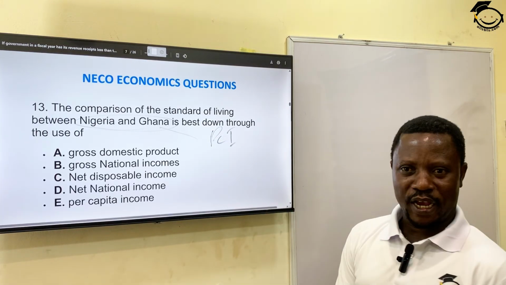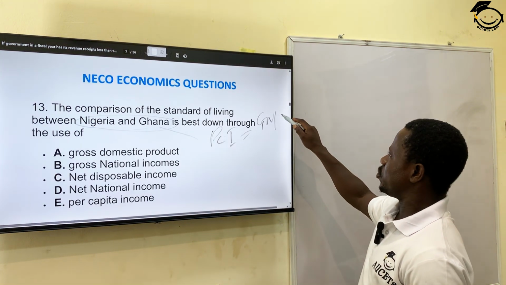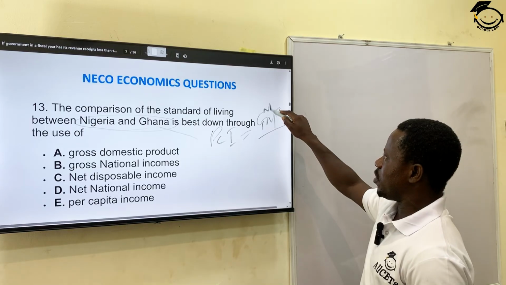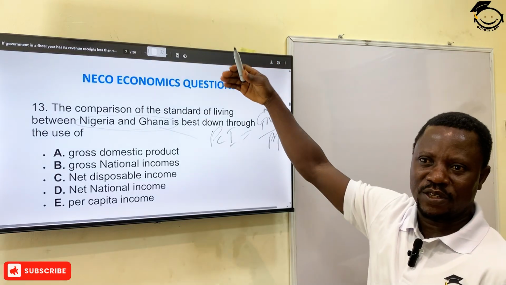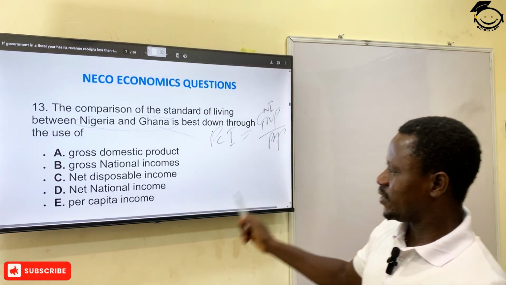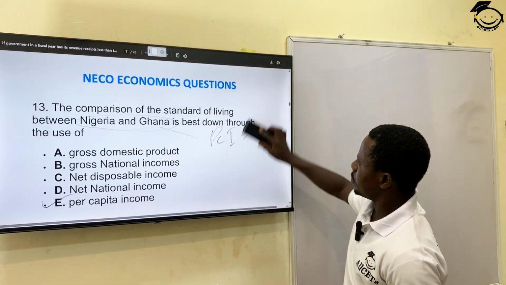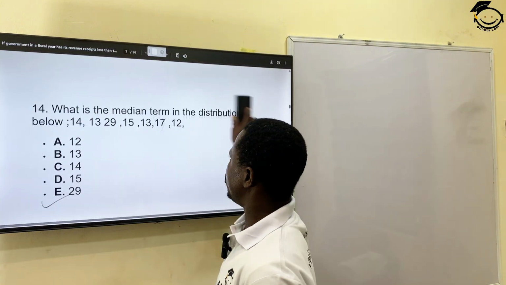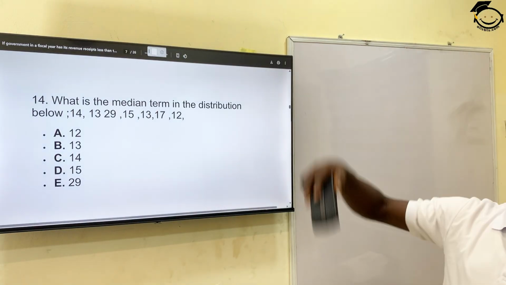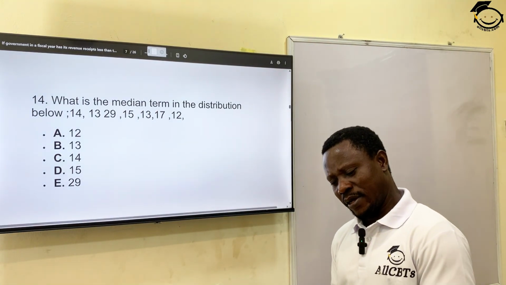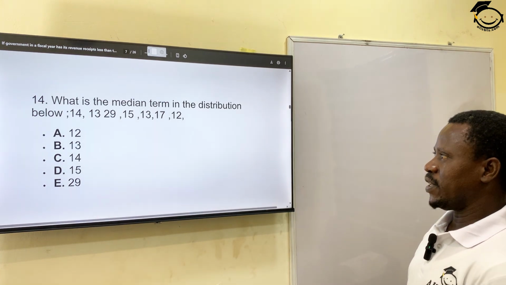The PCI means the per capita income, which is generated by dividing the gross national product, that's the national income, by the population. So the higher the PCI, the better the standard of living for that particular country. So the best answer here is per capita income, okay? So it is possible for a country with lesser income but less population to have higher PCI than a country that has higher national income but more population and so has less PCI.